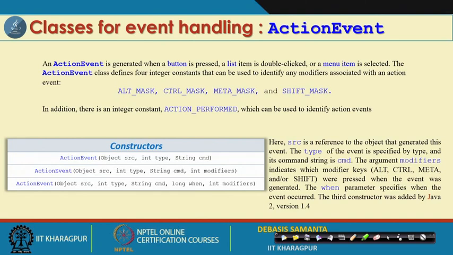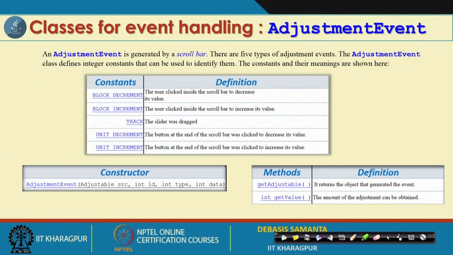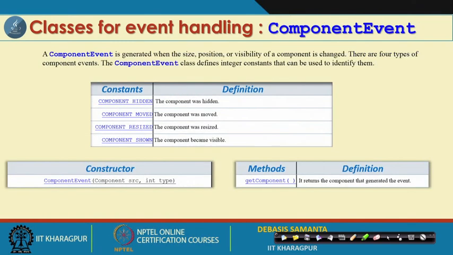So, for this action event, these are the constructors. Apart from these constructors, there are no other methods for this action event. Now, this is another one, the adjustment event. It is the event related to the scroll bar item. Whenever the user interacts with the scroll bar, this event occurs, and this class deals with constants, only one constructor and 2 methods.